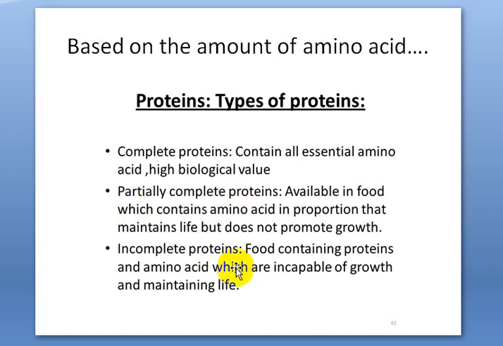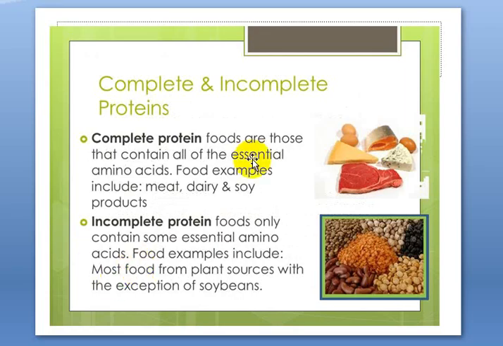An incomplete protein source cannot maintain life and at the same time does not promote any growth. The best example is zein, a protein present in maize. Complete protein sources include animal sources, the best example for complete protein, as it supplies all essential amino acids. Partially complete and incomplete proteins both include plant sources. All plant sources will definitely lack some essential amino acid. The only exception is soya. Soya bean is the most notable exception.